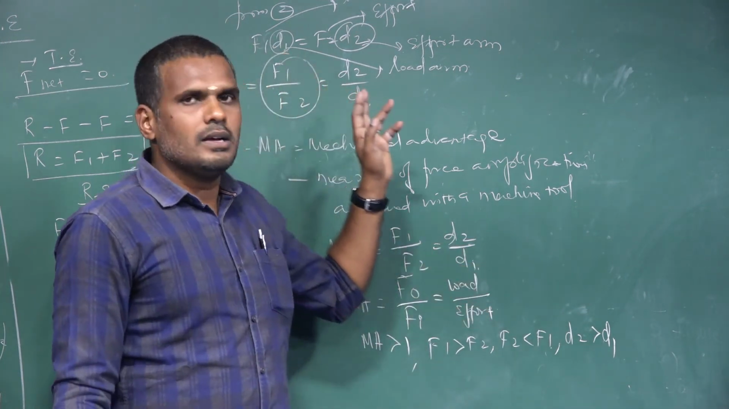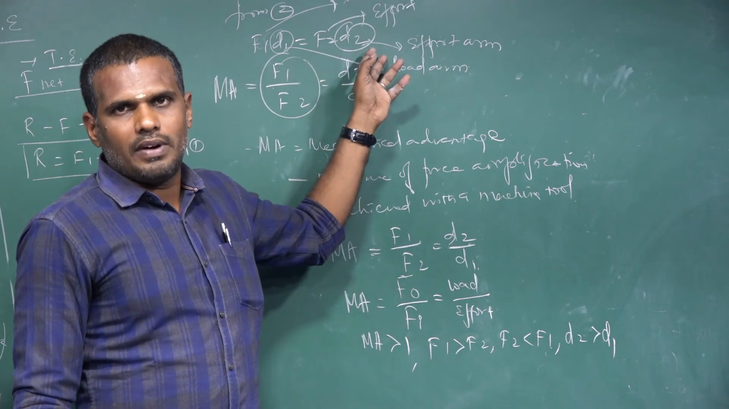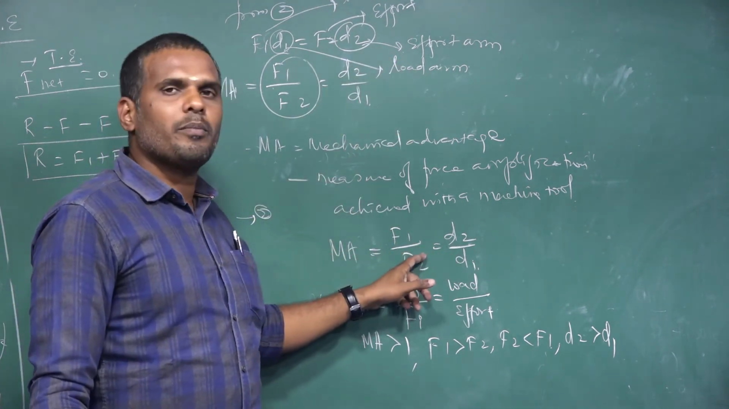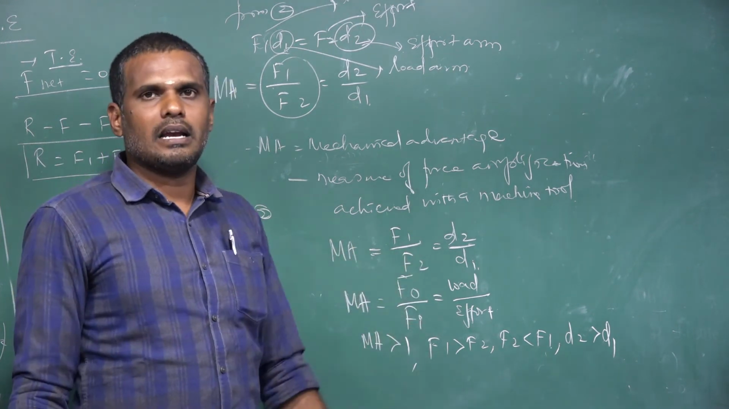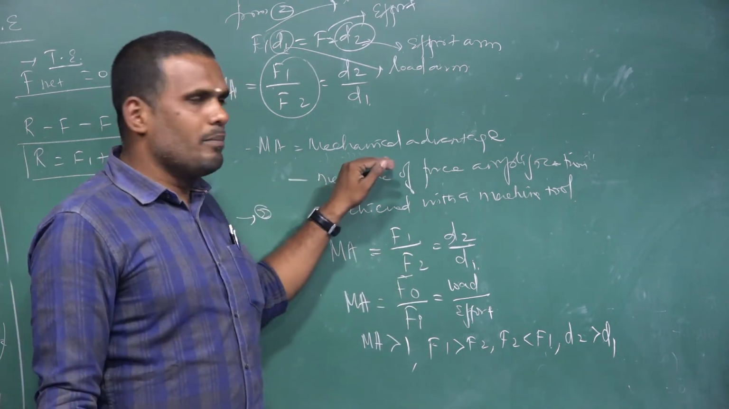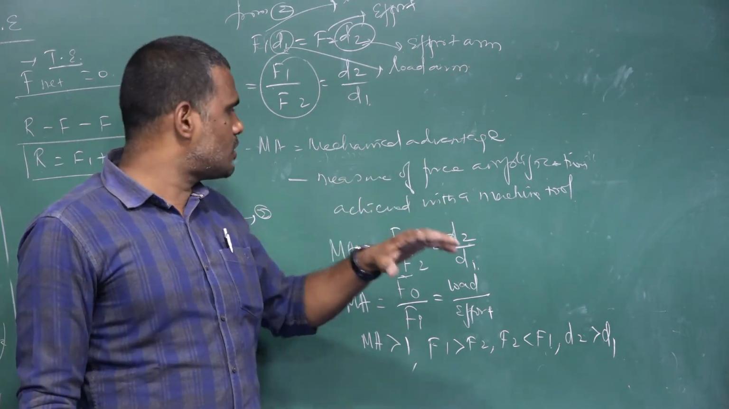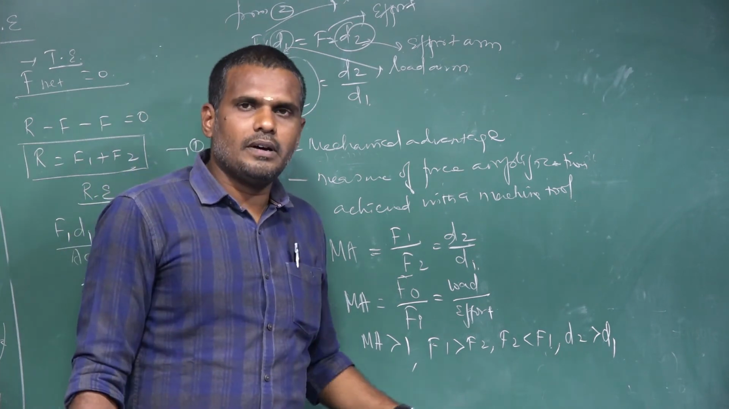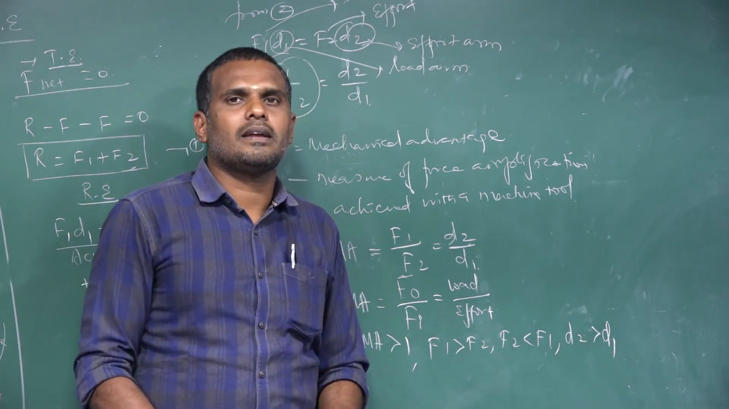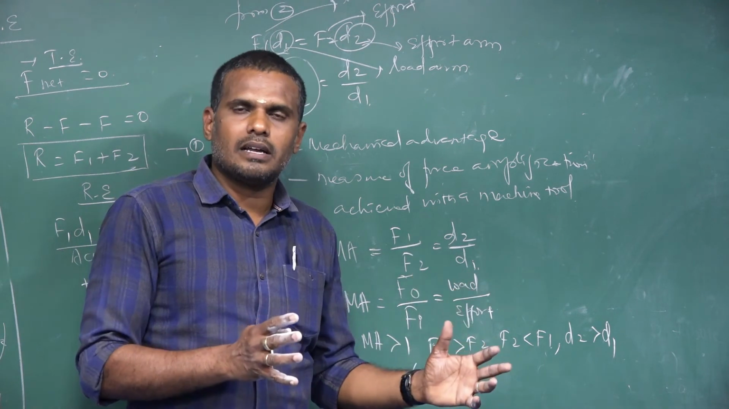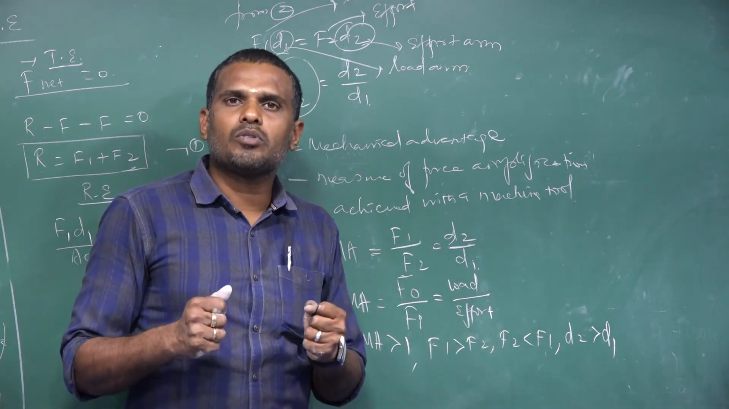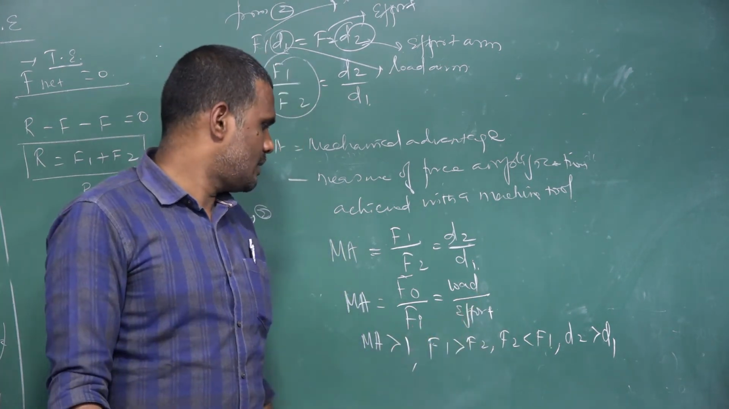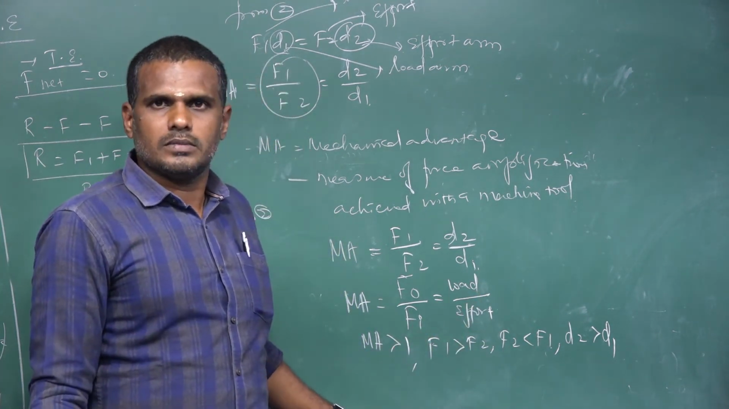If you are clear with this, the sum of the clockwise moments equals the sum of the anti-clockwise moments, from which you can easily bring out this expression. This ratio of F1 by F2, load to effort, is called mechanical advantage. Mechanical advantage is the measure of the force amplification achieved with the machine tool. Effort is always smaller and load is always larger, which indicates that a smaller effort applied will lift a heavy load. That's the meaning. So this is all about the principle of moments.